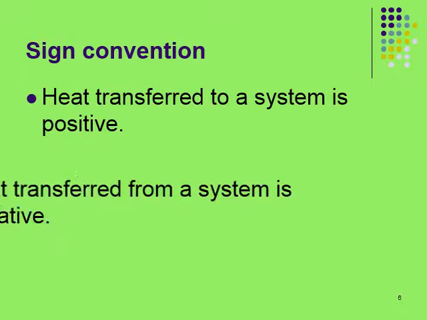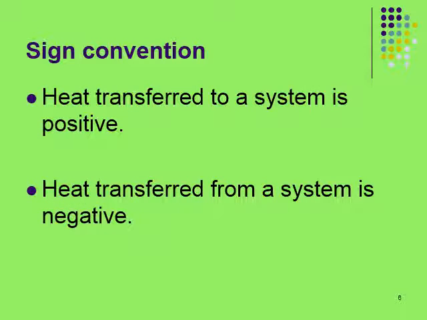Now, the sign convention for heat: heat transfer to a system is always taken as positive. Heat transfer from a system is always taken as negative.